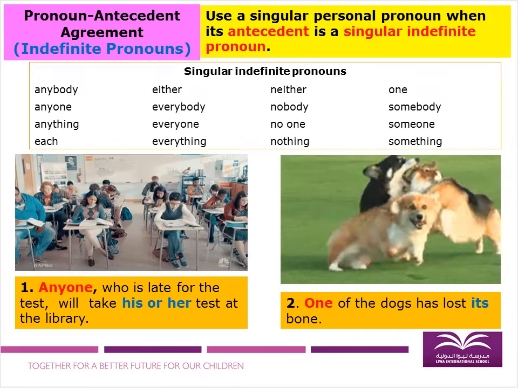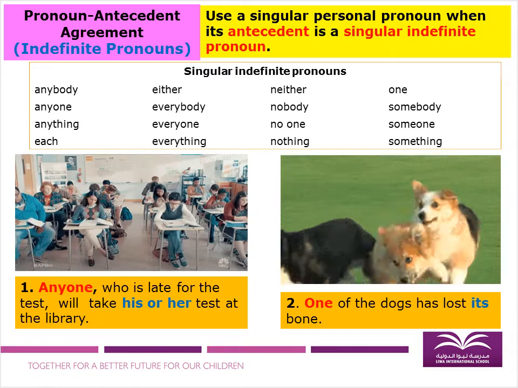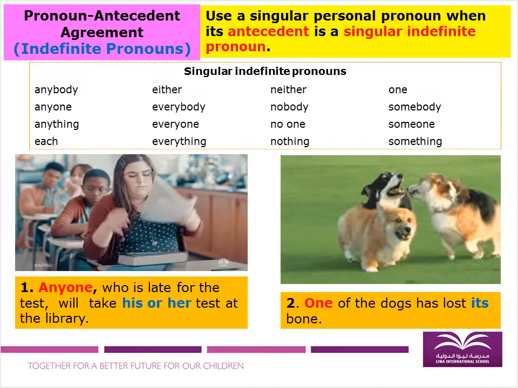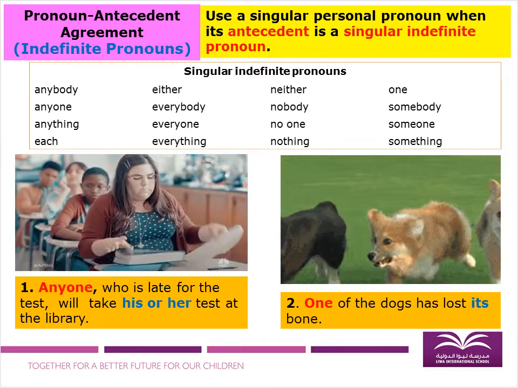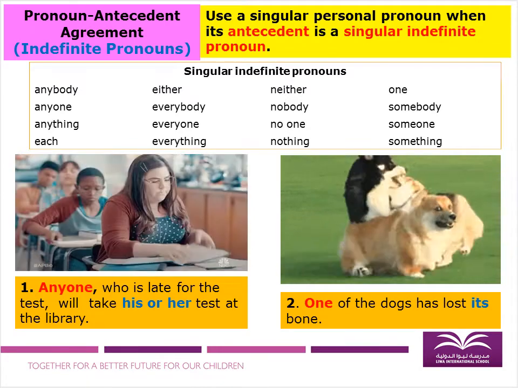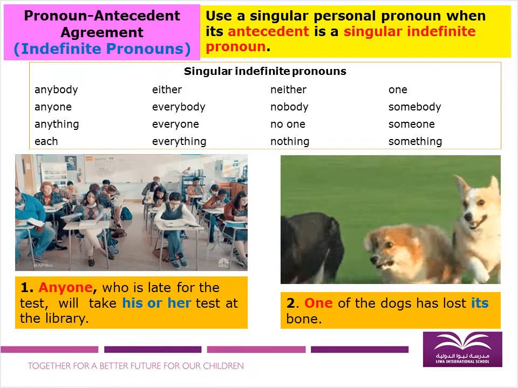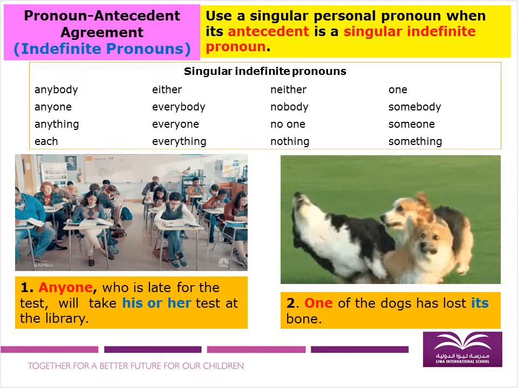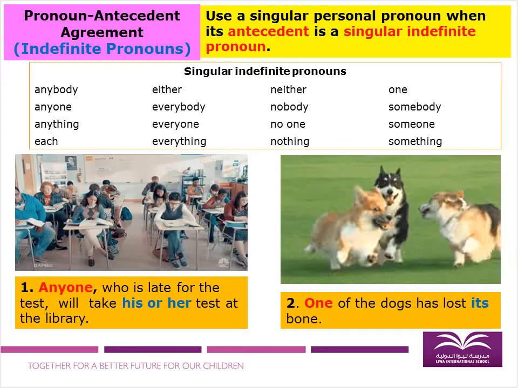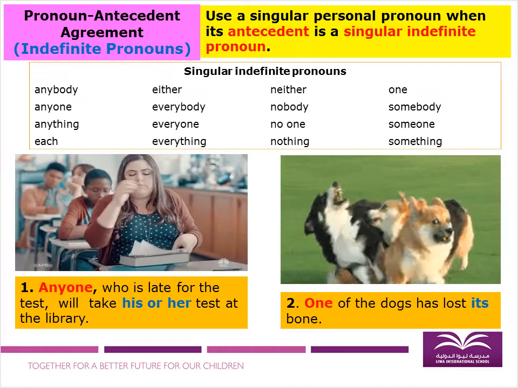These are the singular indefinite pronouns. We have anybody, anyone, anything, each, either, everybody, everyone, everything, neither, nobody, no one, nothing, one, somebody, someone, and something. We all know that when we see all these singular indefinite pronouns, we already know that we need to use a singular pronoun. Same with subject and verb agreement before. However, we will focus on pronoun antecedent agreement, indefinite pronouns.